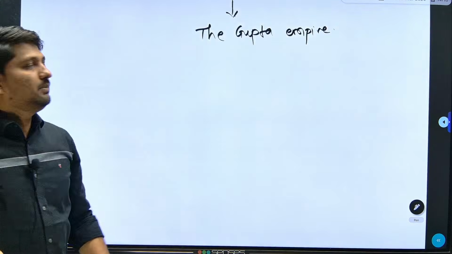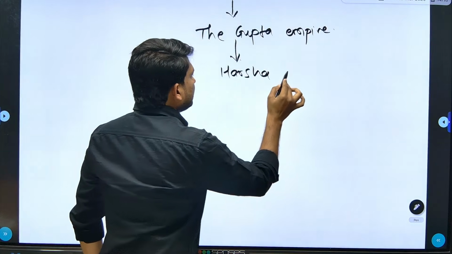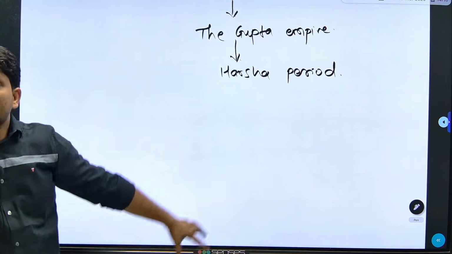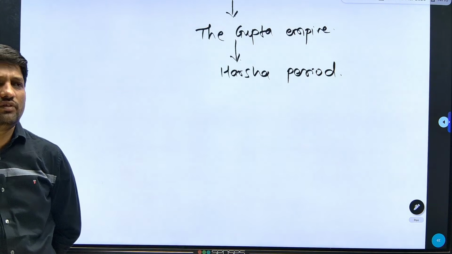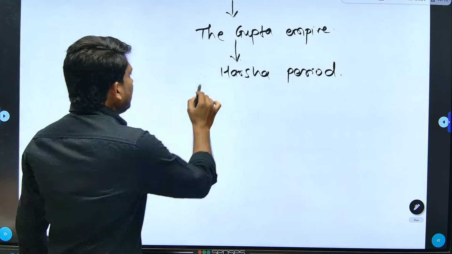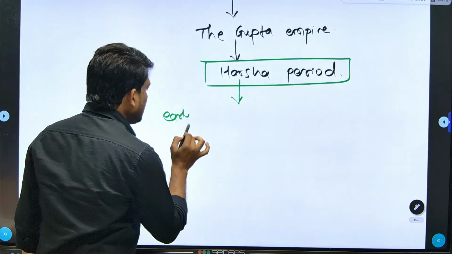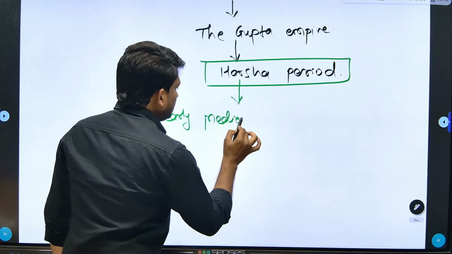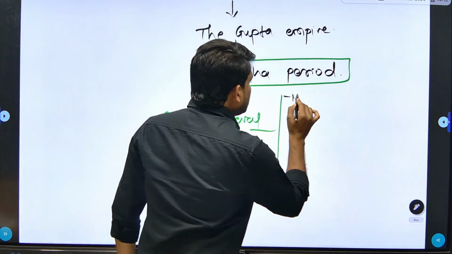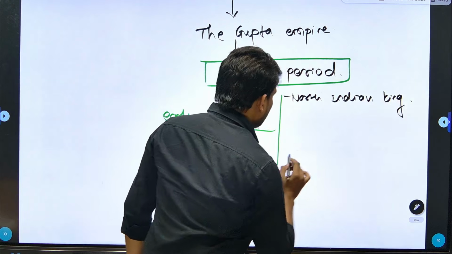and these Guptas were replaced by Harshavardhana from the Pushyabhuti dynasty. So we generally discuss this Harsha period. So all these are the chapters included in our ancient history. We generally focus on these chapters while discussing ancient history, and after this Harsha period we have the medieval. In the first instance we have the early medieval period, and in this early medieval period we have some North Indian kingdoms immediately after Harsha, and then South Indian kingdoms.